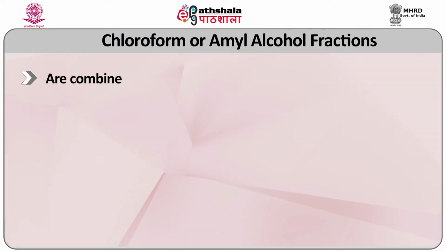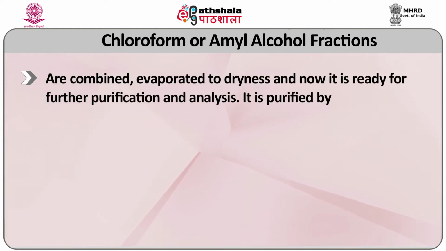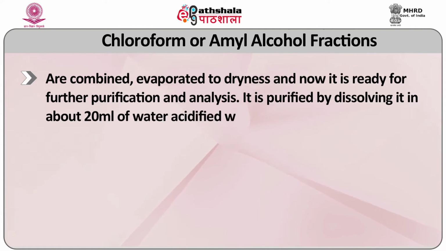Morphine can be extracted at this stage by adding amyl alcohol, a mixture of chloroform and ether in a 3:1 ratio, or a chloroform-alcohol mixture in a 9:1 ratio. The chloroform or amyl alcohol fractions are combined and evaporated to dryness, and it is now ready for further purification and analysis.